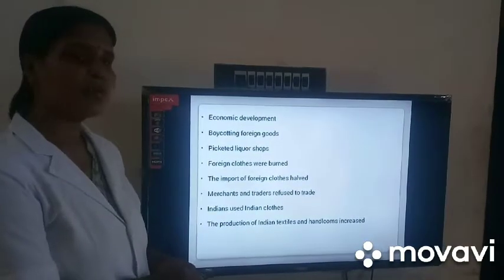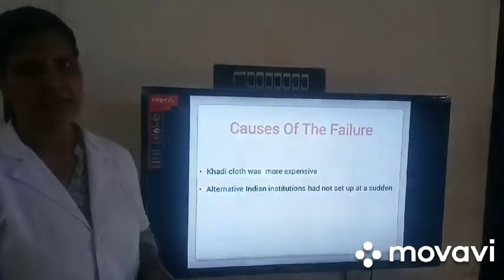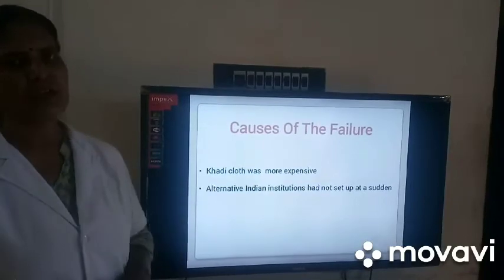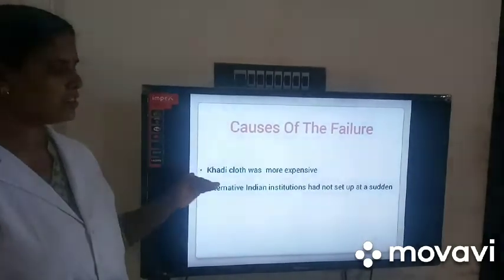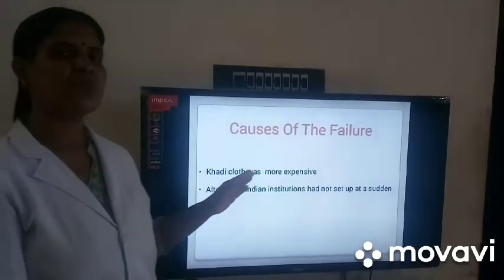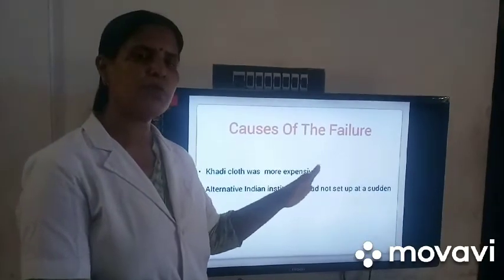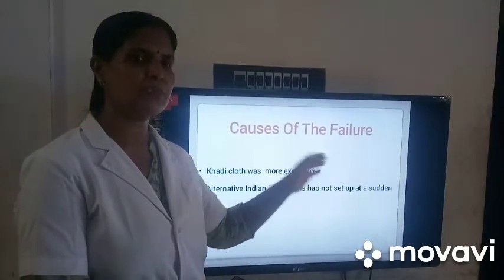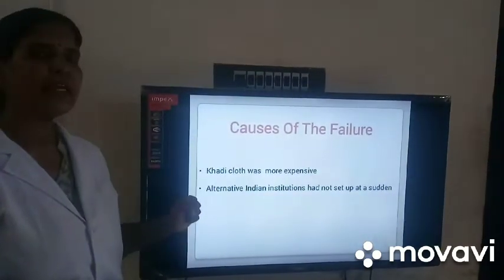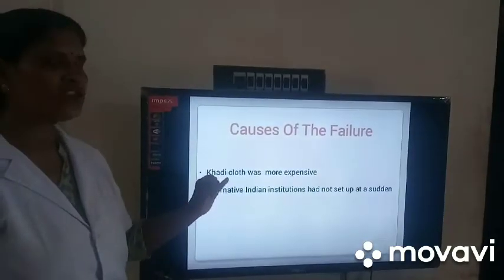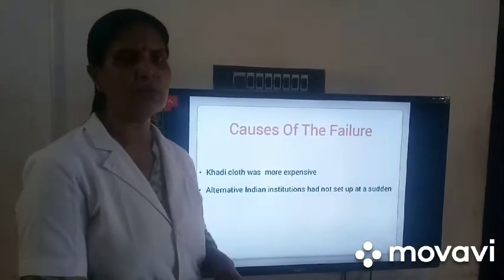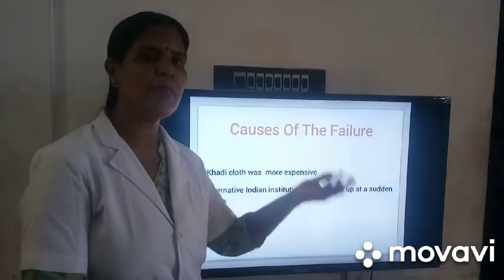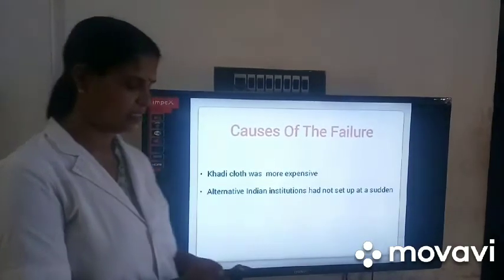Next, this movement was a failure in town areas. What were the 2 reasons for the failure of the non-cooperation movement in towns? One is that khadi cloth was expensive, so it was not possible for poor people to use it continuously. Next, alternative institutions did not start suddenly, so the people started to go back to the government services.